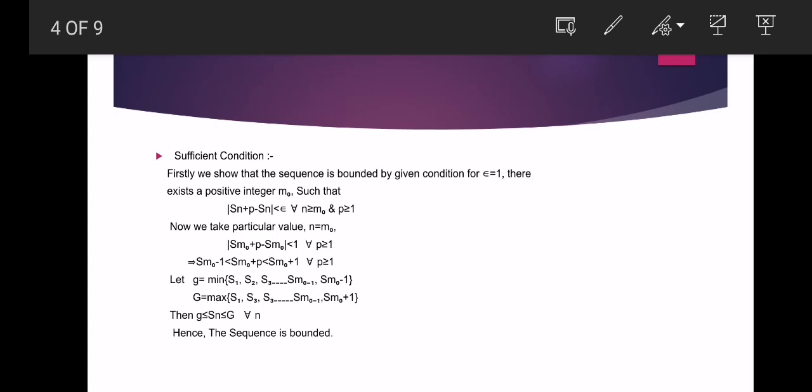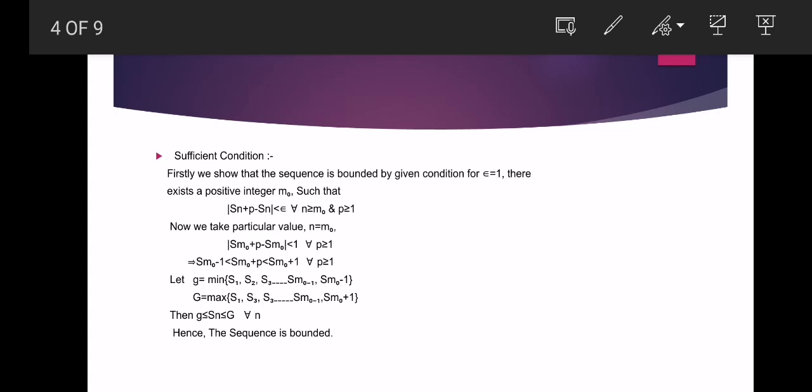Now we take the particular value n equal to m0, such that mod of Sm0 plus p minus Sm0 is less than 1 for all p greater than or equal to 1, which implies Sm0 minus 1 is less than Sm0 plus p, which is less than Sm0 plus 1 for all p greater than or equal to 1.